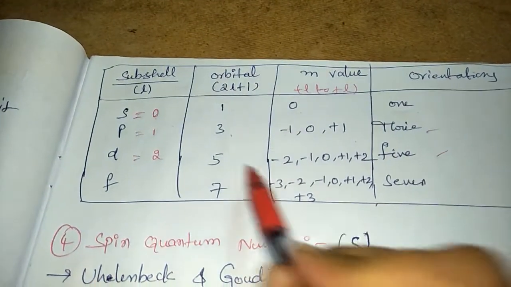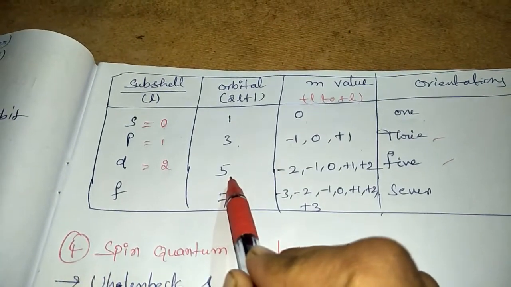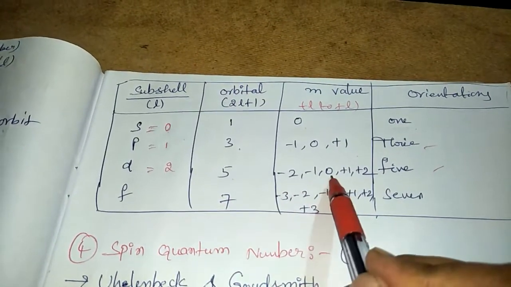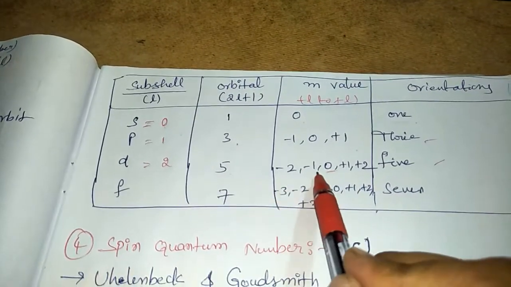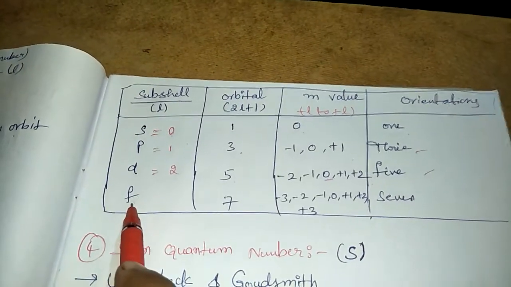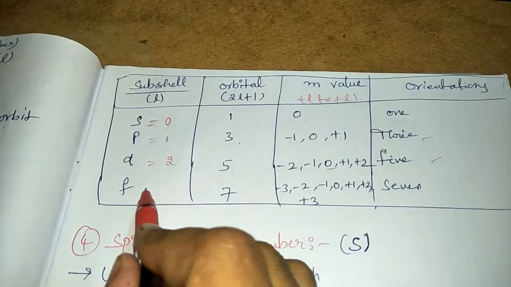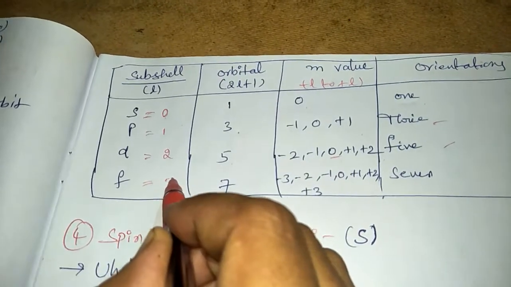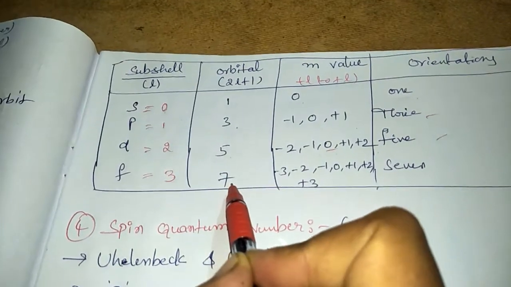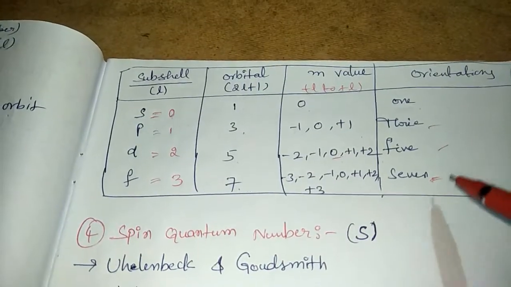Five orientations are there: minus 2 to plus 2 through 0. Minus 2, minus 1, 0, plus 1, plus 2. If the subcell is F, the L value is 3. 2 into 3 plus 1, that is 7. That means here 7 orientations are there.